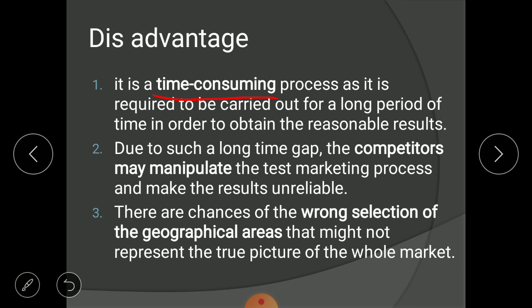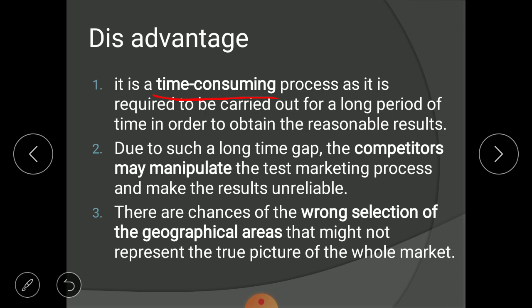See, when Tata launched Nano in the Mumbai market, it was 2 months after the launch in Mumbai that they launched in the whole of India. So sometimes test marketing takes 2 to 6 months, and sometimes 1 year also. You must be knowing that this specifically happens with the fashion market.